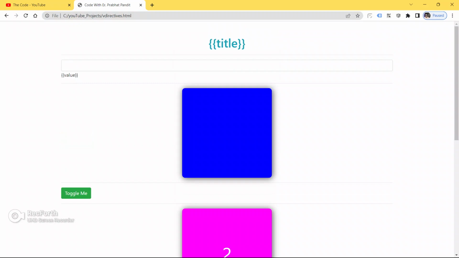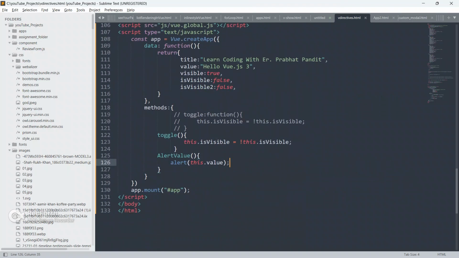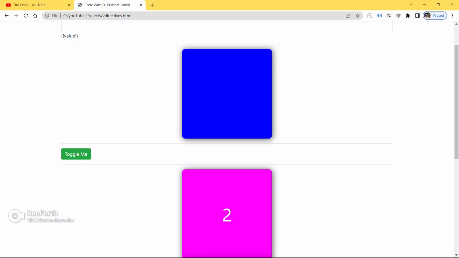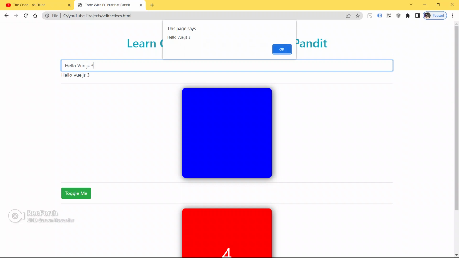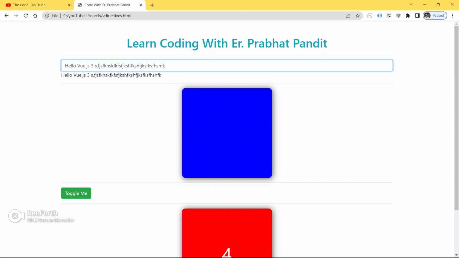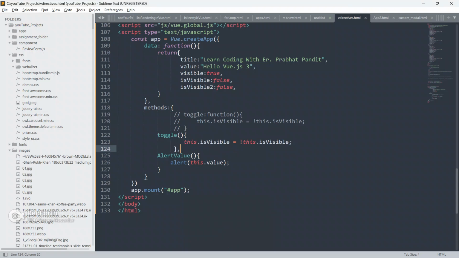Now save your code, go to the browser and refresh your page. Let me just check what the error is. Okay, so save your code now and refresh the page. Now hit enter on the keyboard. See, hello Vue.js 3 we are getting here. Put something more, hit enter now. See, hello Vue.js, and all the text is being alerted.